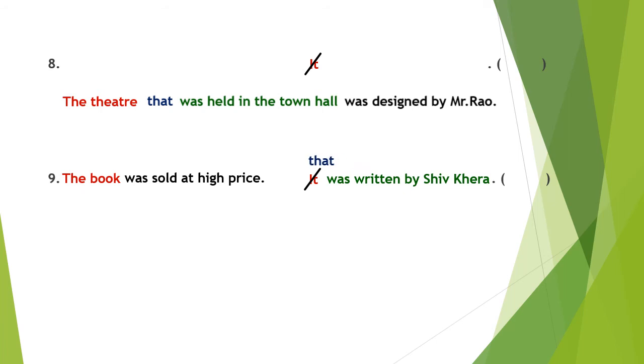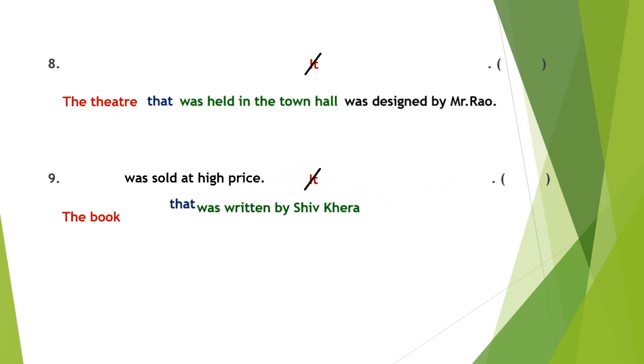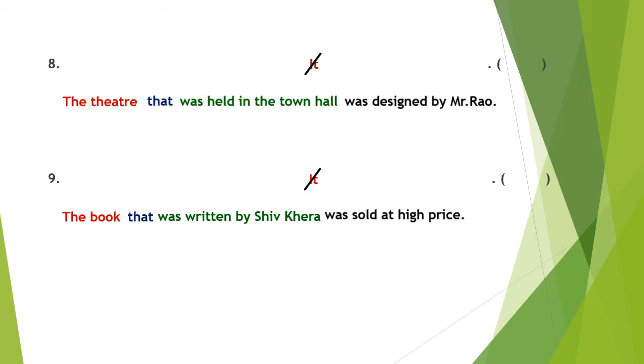That was written by Sivakara has become a relative clause. First we should write the first subject, the book. After the first subject, the relative clause should be written. That was written by Sivakara should be written after the book. The predicate of the first sentence should be written after the relative clause. Was sold at a high price should be written after the relative clause. Now the answer is over. The book that was written by Sivakara was sold at high price.